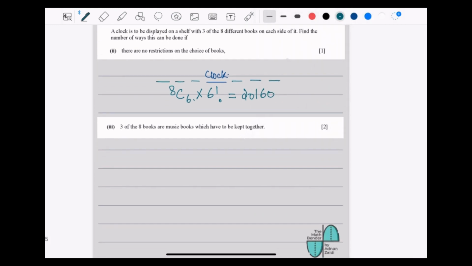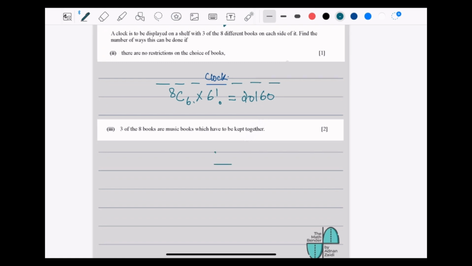3 of the books are music books which have to be kept together. So let's say there's a clock here, and out of them 3 books are music books and they have to be together. So let's try to take them separately. Can I say that these 3 music books can be on this side, or if the clock is in the center, the music books can be on the other side? The question says that it has to be there.